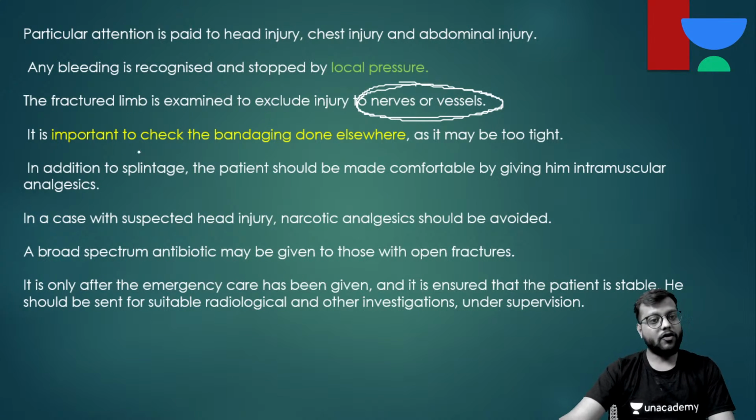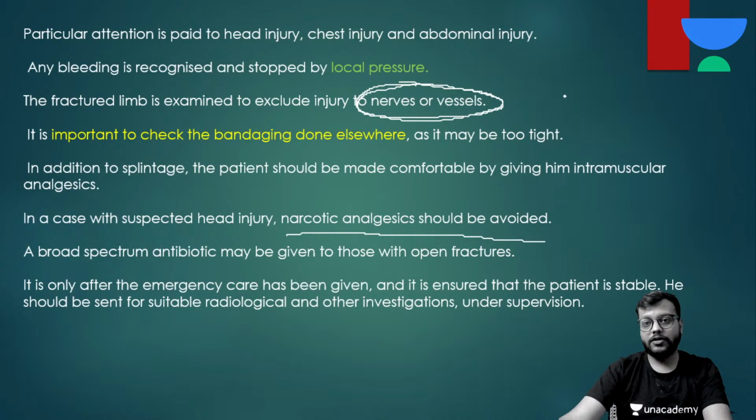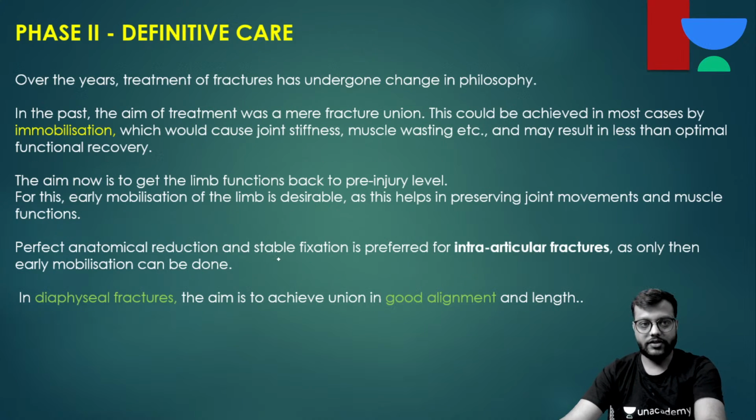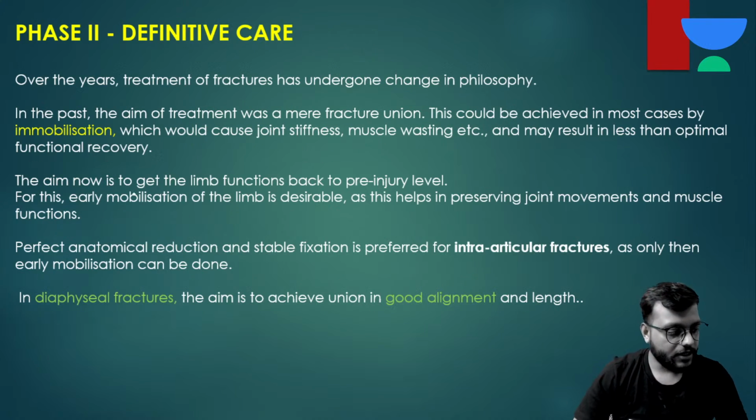Okay. And obviously there will be pain, so you have to give analgesics, pain relievers, either IV or IM. Okay. And if it is head injury, we all know in head injury patients, narcotic analgesics like morphine and all should be avoided. And if it is an open wound, you have to start the broad spectrum antibiotics, okay, like ceftriaxones and other cephalosporins, etc. Okay. And when the patient is stable, then the patient should be sent for further investigations.